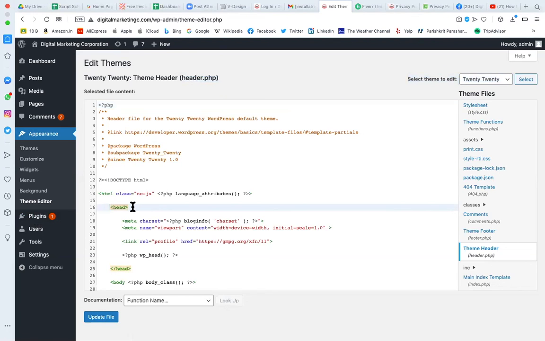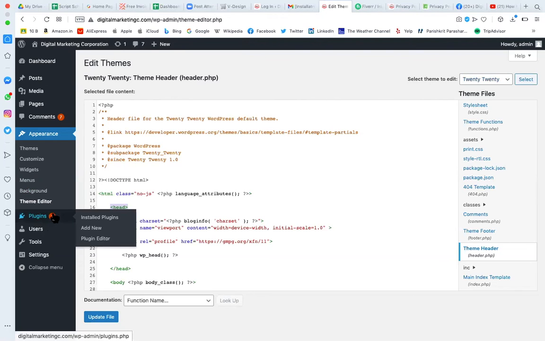In the head tag, under this head tag, you can add the code. It can be a Search Console code, a Merchant verification code, a Google Analytics code, a Tag Manager code, or any code which you want to add on every page of your website. That has to be added in header.php, within the head tag. If you don't know PHP, it's okay. But if you want to minimize plugins, and you know it's a matter of adding one line of code, copy pasting.